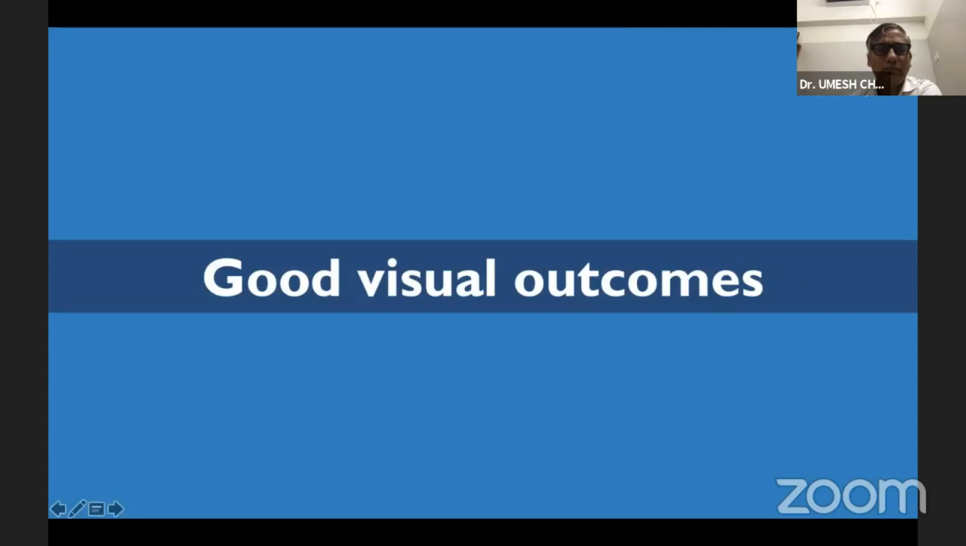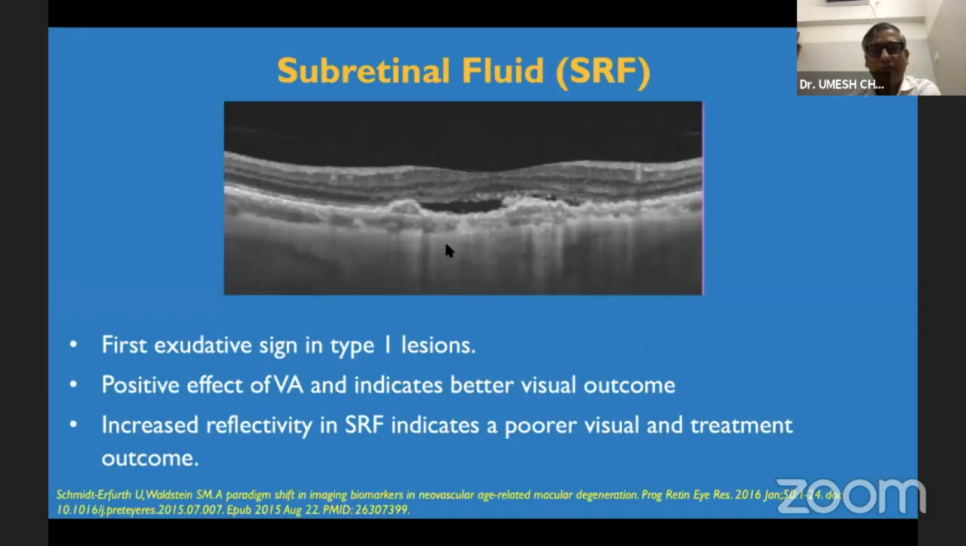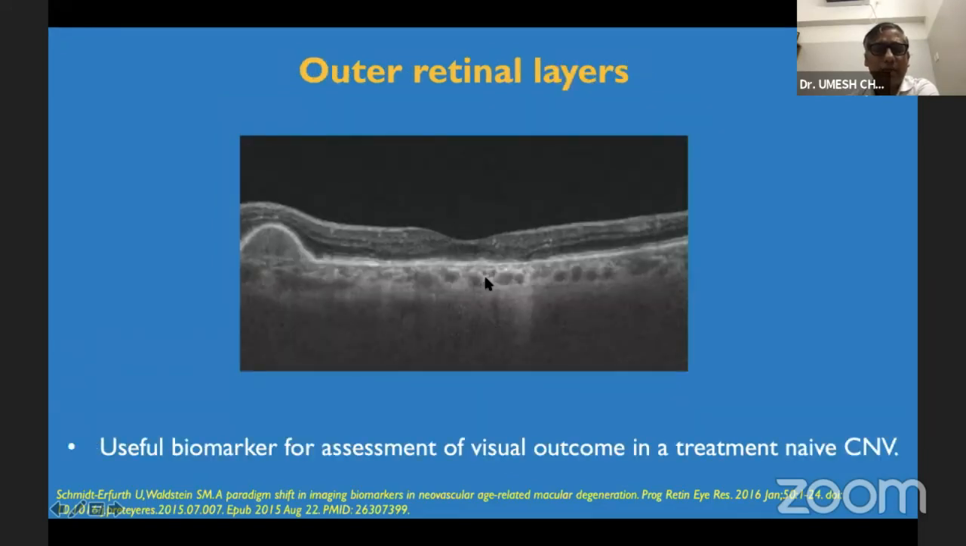So what are the good biomarkers which you can think of? If the patient presents with just a subretinal fluid, a clear fluid, without any intraretinal cystoid changes, then it carries a better visual prognosis. But if the reflectivity within the subretinal fluid increases, meaning if it is turbid, then it might carry a poorer prognosis.